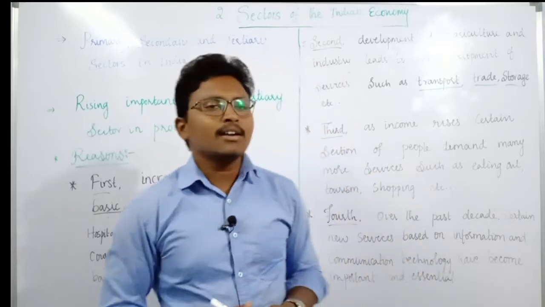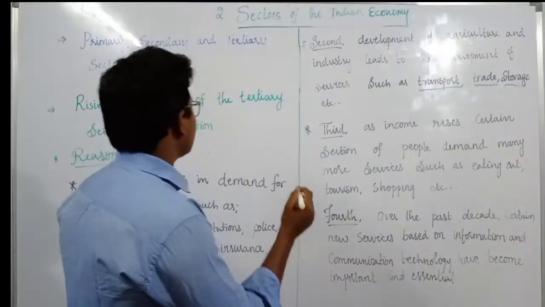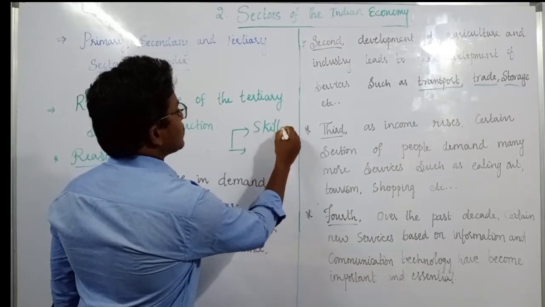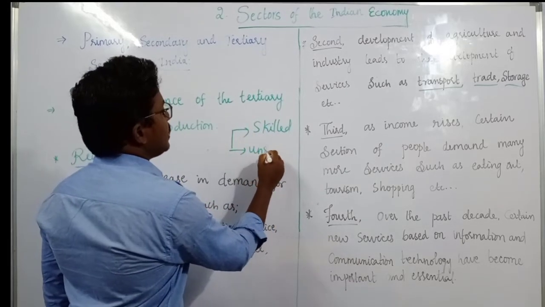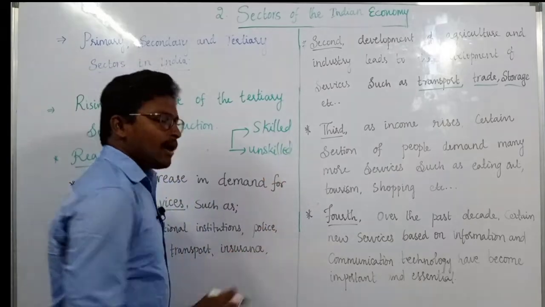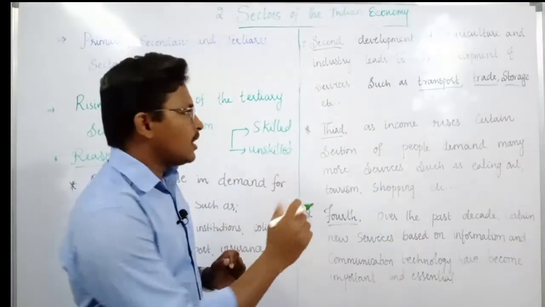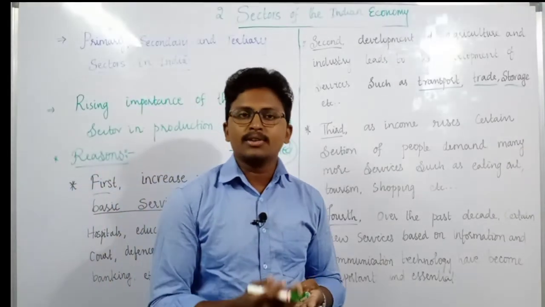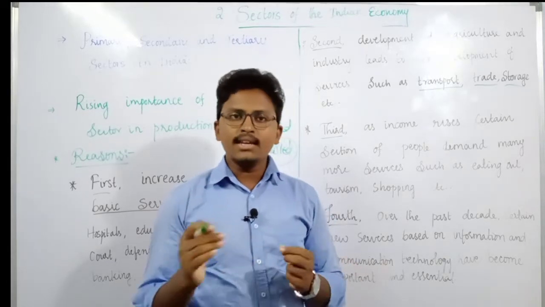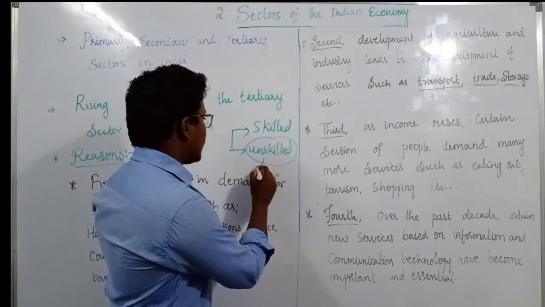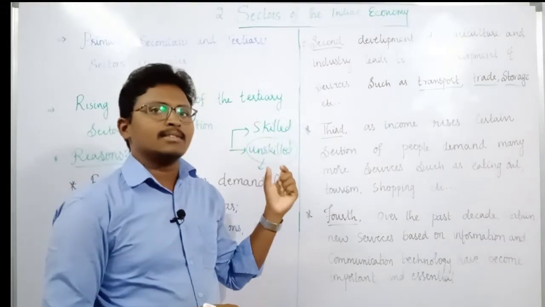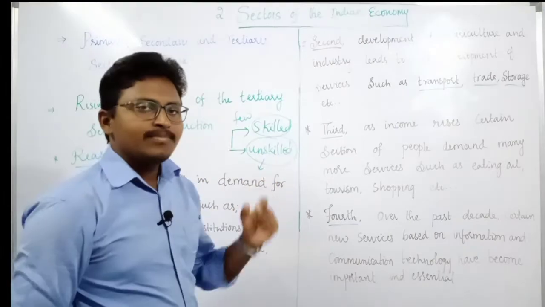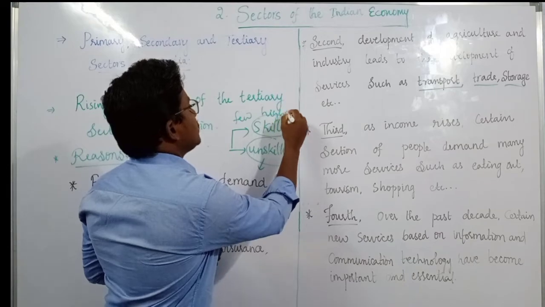But there is some drawback with this tertiary sector also. The drawback is that this tertiary sector is mainly employing two different types of people: skilled people and unskilled people. What is happening is that more and more people are engaged in the unskilled category. Maybe you take small shopkeepers, rickshaw pullers, or transport, or any other thing. More and more people are engaged in unskilled activities, and very few people are skilled. At the same time, they are getting high payments from this tertiary sector.